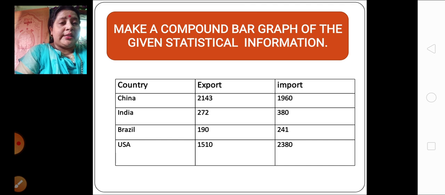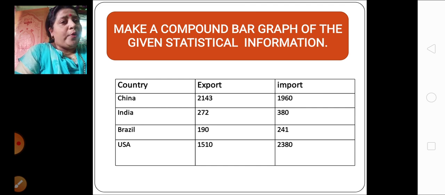Let's study this export and import, whether they are favorable, unfavorable or balanced. Firstly, we'll talk about China. You can see China over here. Export is 2143, while import you can see it is 1960. You can see over here export is more than import. Yes or no, children? 2143 is more than 1960.